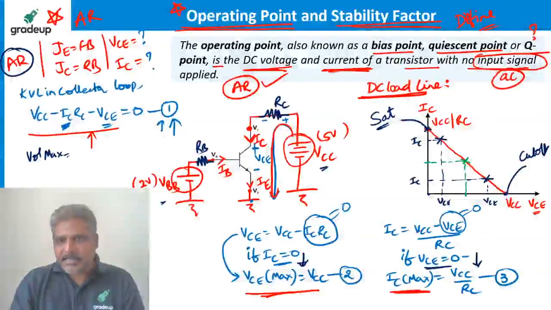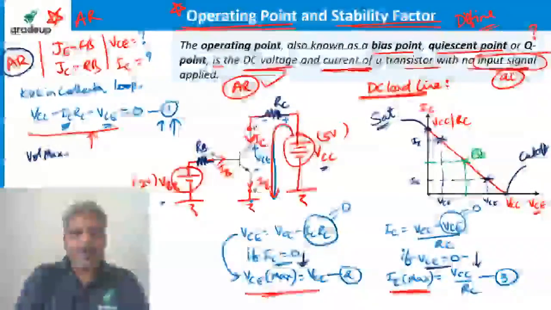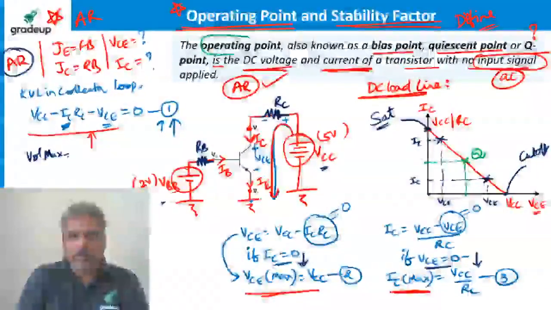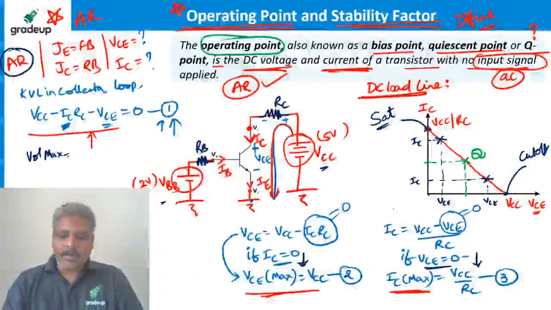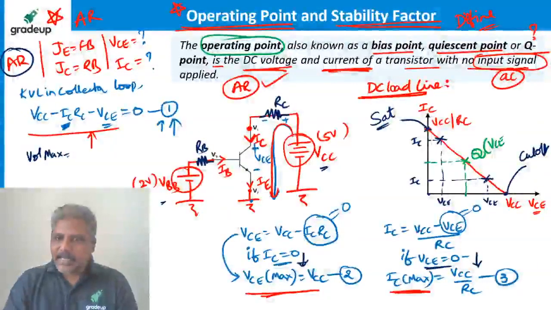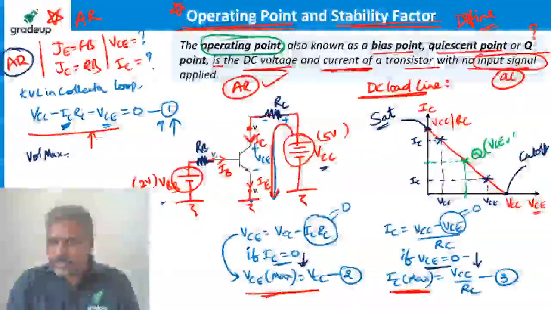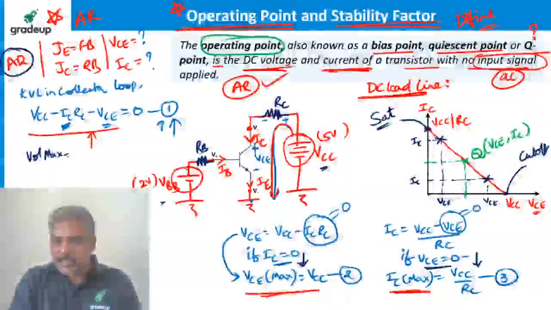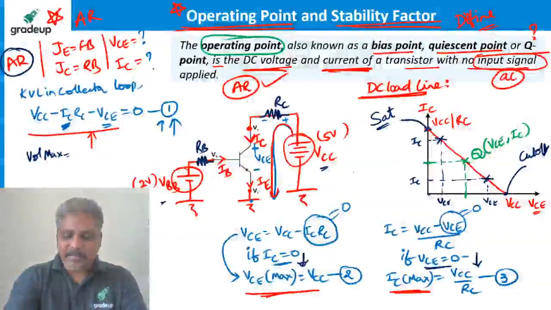So I am taking the center point of this line. This is what I call the Q point, called the operating point. Q point is nothing but the operating point. So what is the operating point? The operating point corresponds to some voltage VCE. How much is that? This much. It also corresponds to some current, which is nothing but this value. Now, do we have the answer for this?